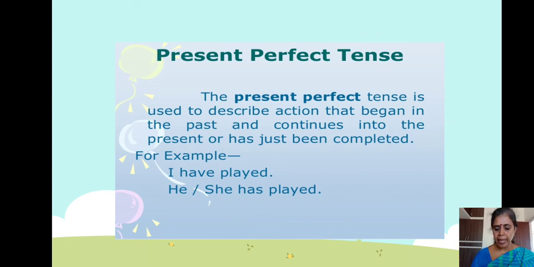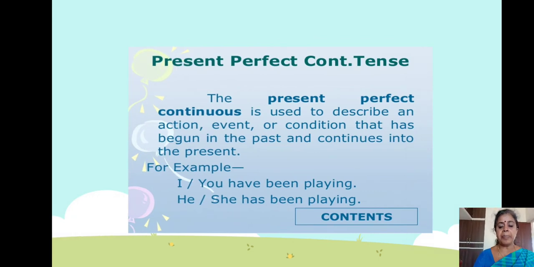Okay. Next is the present perfect continuous tense. It tells the action or work has begun in the past and continues into the present. So it started earlier or before and then it is still continuing even in the present. Perfect tense is finished, isn't it? Completed. But here it is still continuing. I have been playing. It started in the past, but still it is going on. I have been playing. You have been playing. He has been playing. She has been playing.